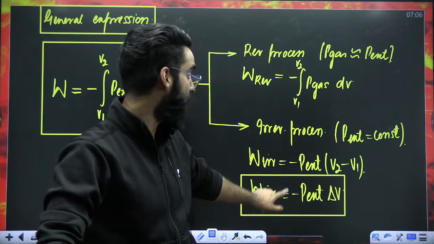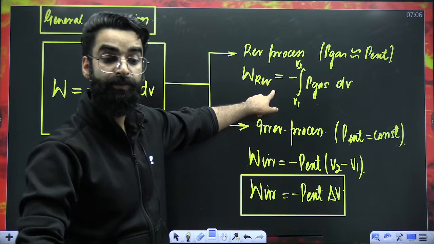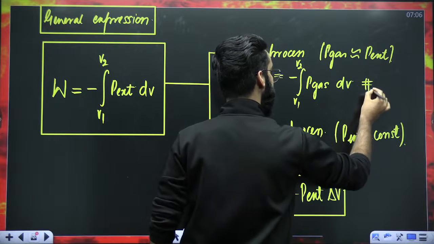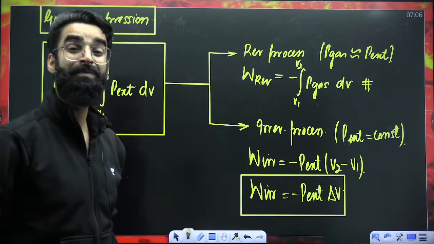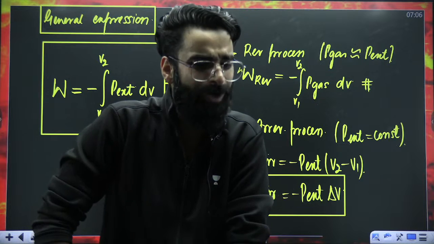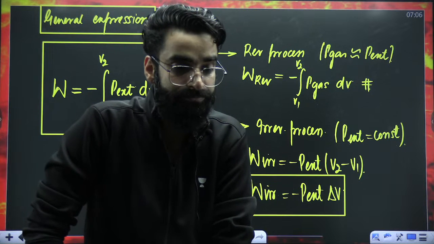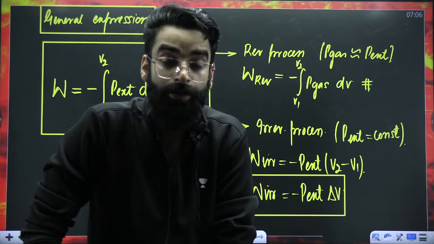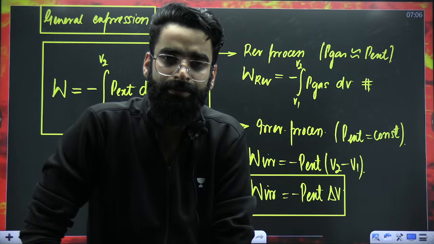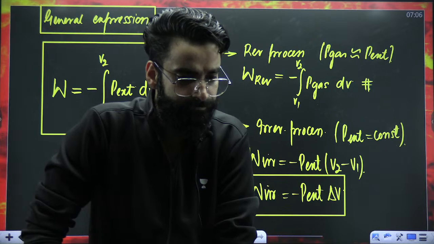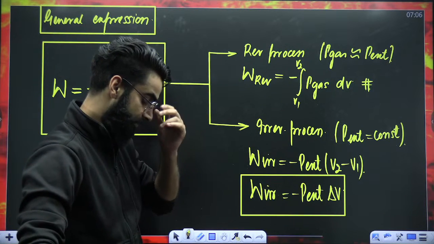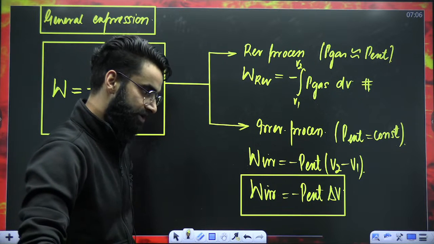In reversible process, how do we calculate work? This is how you calculate work in reversible process. You have to remember these two expressions for now. I did not derive them because I do not need the derivation. Is this clear? You have to remember them. Their application part you will get to know in some time. You will get to know how we solve questions on the basis of them.